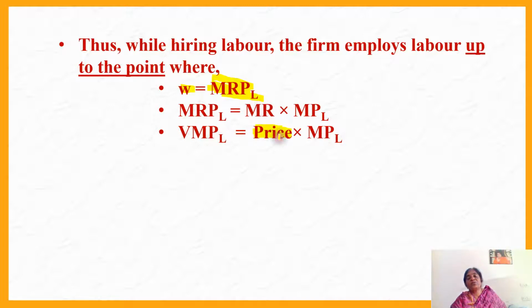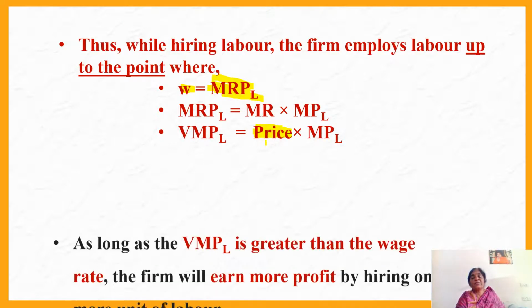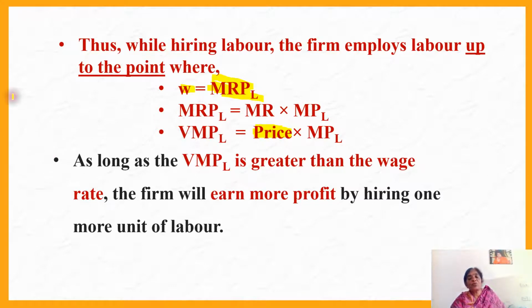Therefore, in place of MR, you substitute price, and price into MPL will give you value, because when you multiply any amount of product by price, you will get the value of the product. As long as value marginal product is greater than wage rate, now we can see W is equal to MRPL. MRPL is equal to MR into MPL. Therefore, value marginal product is equal to price into MPL. Therefore, we can say wage rate also is equal to value marginal product.